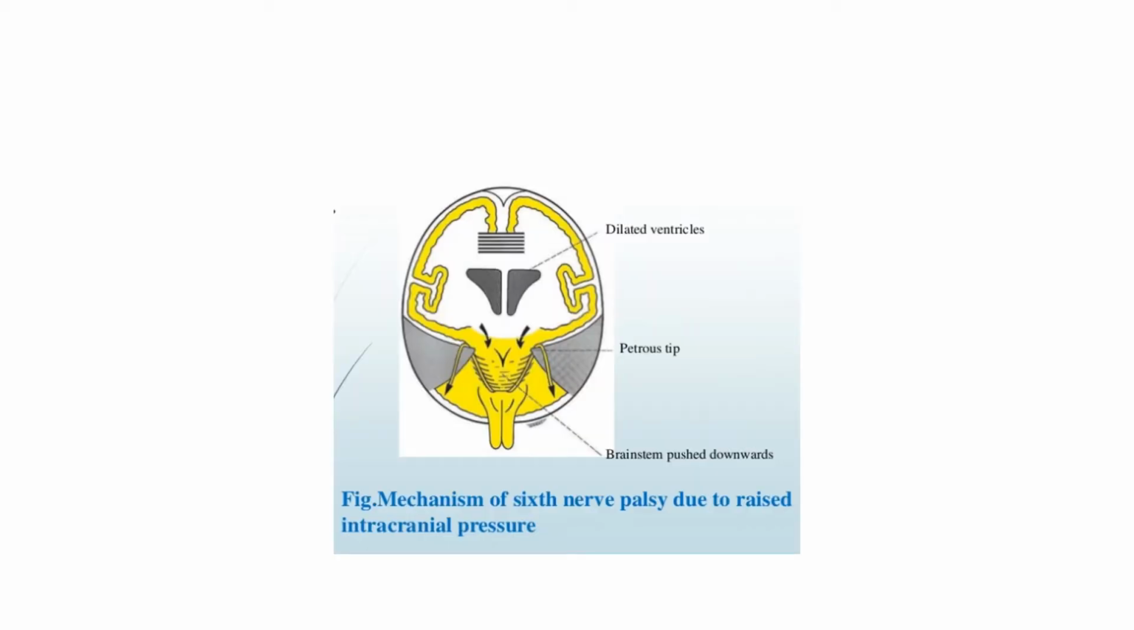This slide is here to show that one very common nerve which gets involved in papilledema is the sixth nerve. Abducens nerve palsy is commonly seen in cases of papilledema. So it is just for the information. I have put up the slide. You can see the dilated ventricles. It pushes down the brainstem, causing stretch of the abducent nerve at the petrous tip, resulting in the palsy. So sixth nerve palsy is usually associated with papilledema.